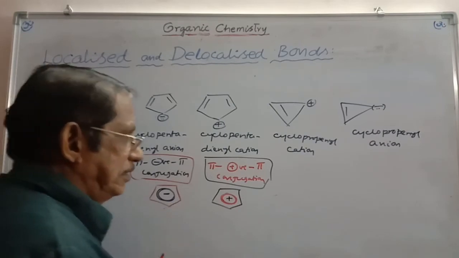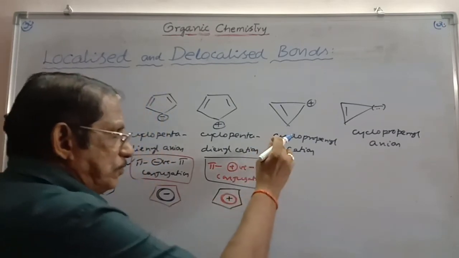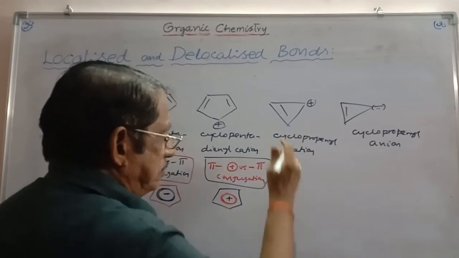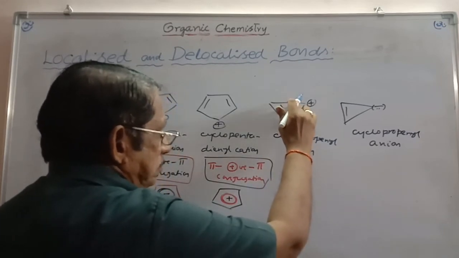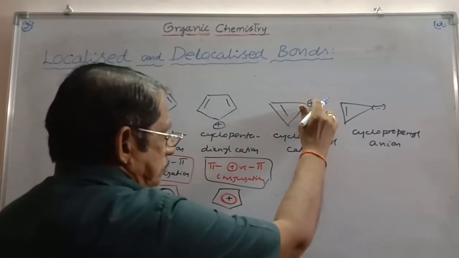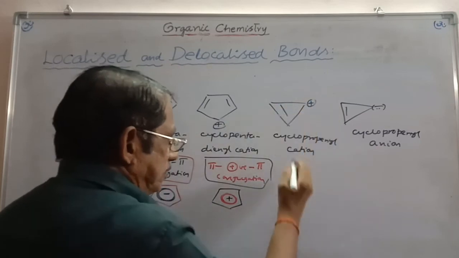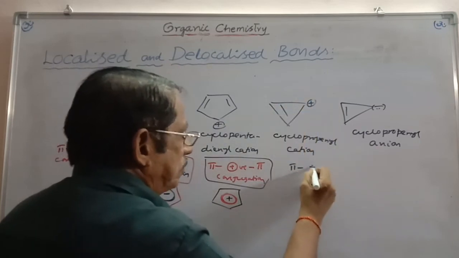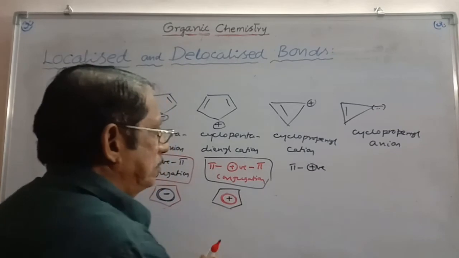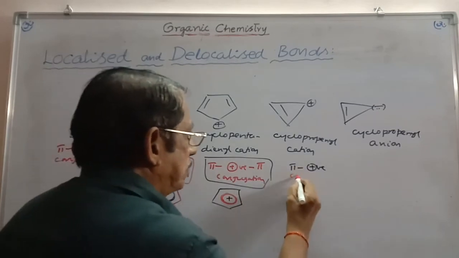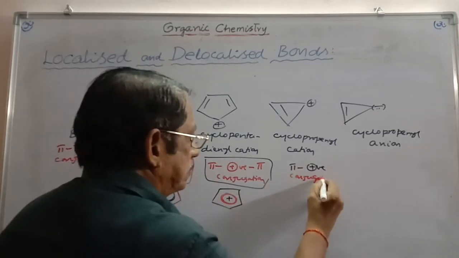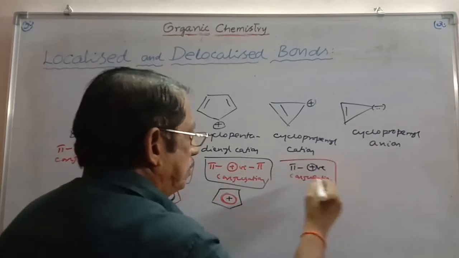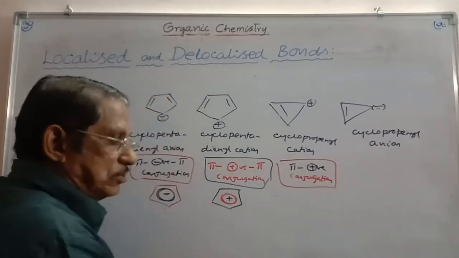We can write them later. Similarly, here if you take cyclopropyl cation, pi bond, sigma bond, positive charge, sigma bond, pi bond, that means there is pi positive charge conjugation. Thereby, this is also getting delocalization.